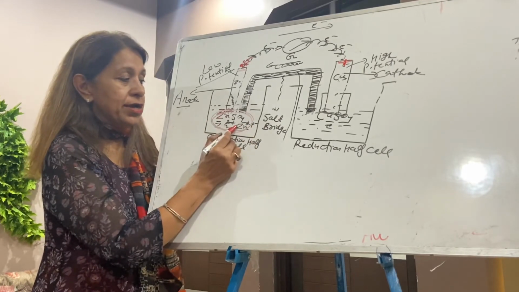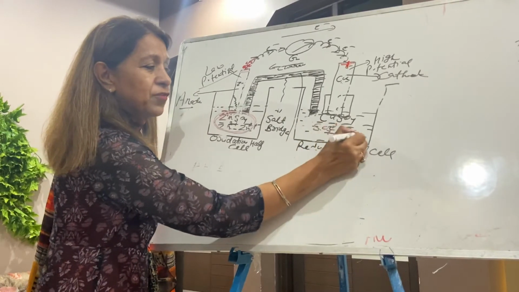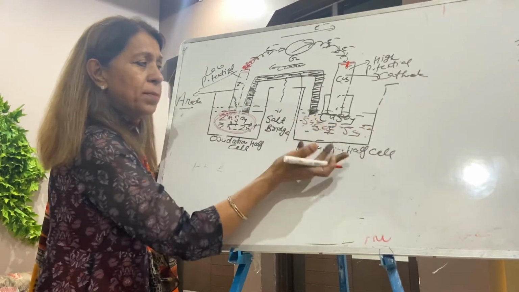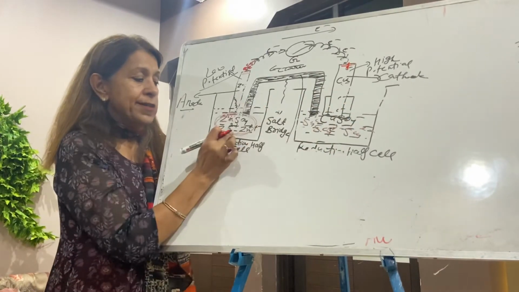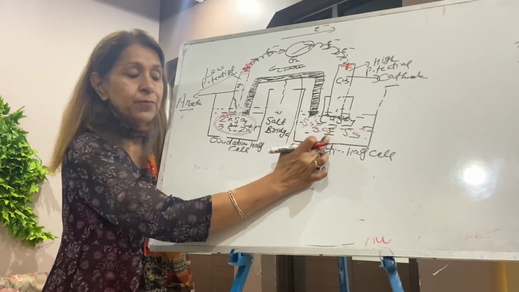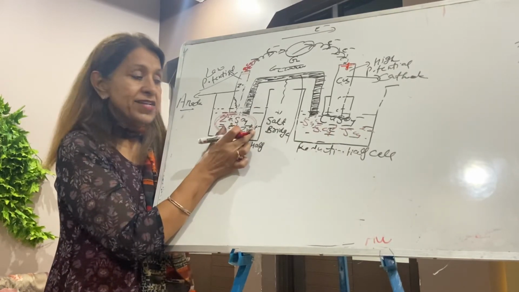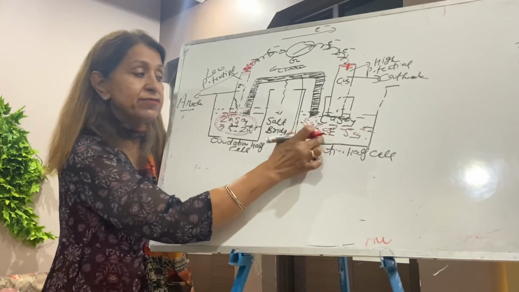Zinc ions, and there is sulfate ion. I know sulfate ion, maximum sulfate ion. Where is copper? Copper reduced, deposited here. This beaker is full of zinc ions. This beaker is full of sulfate ions. Or you can say this beaker has excessive positive charge, and this beaker has excessive negative charge.